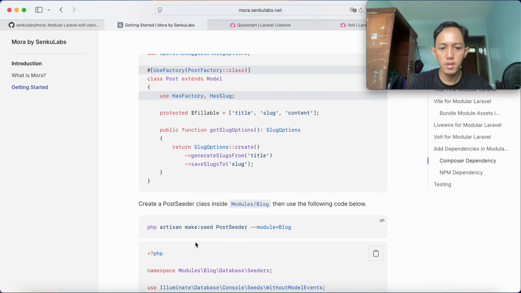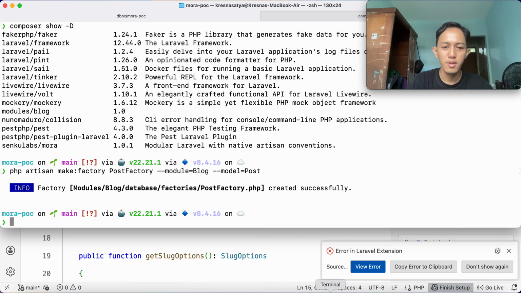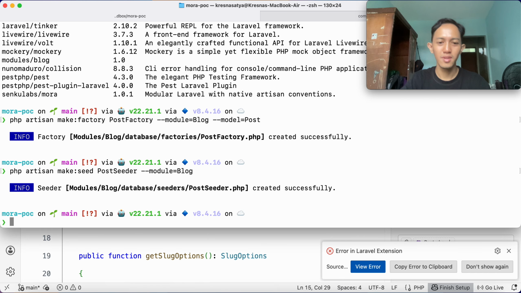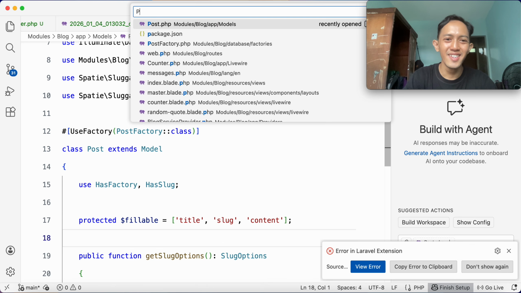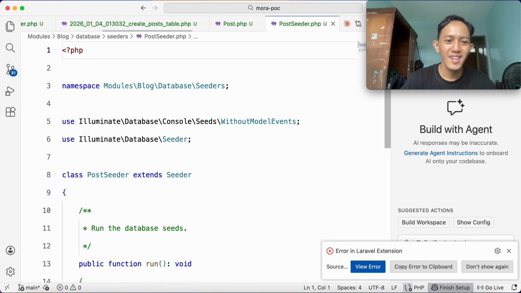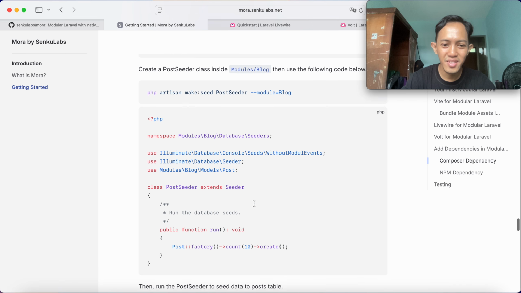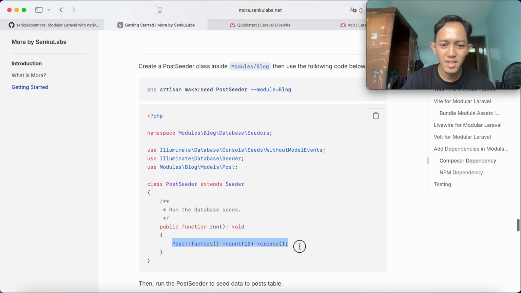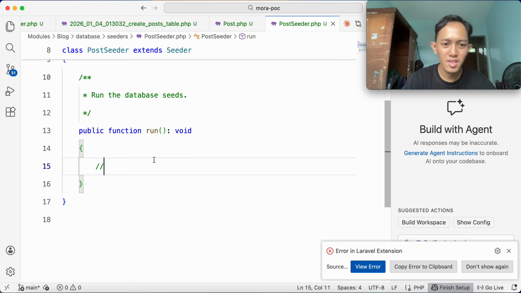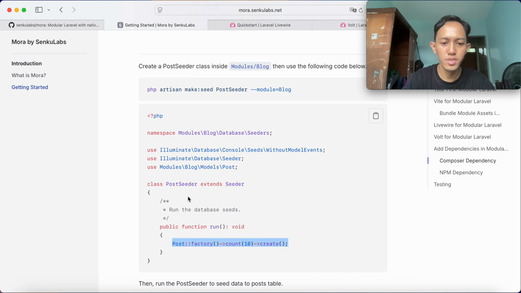Next, we create a seeder class inside the modules blog. Okay. Oh, it's so tough here. And then we create the post with 10 data of post.